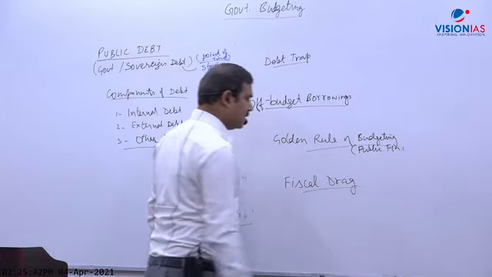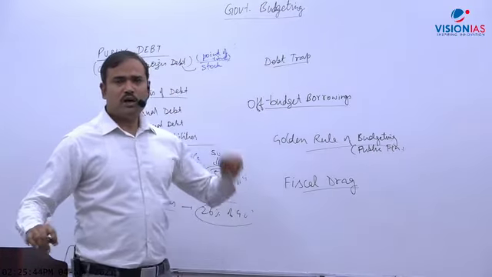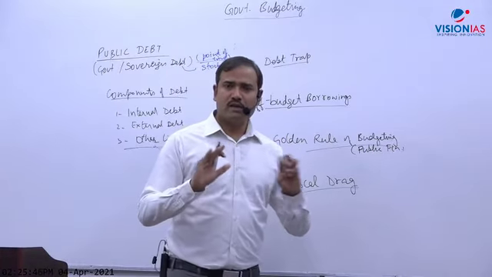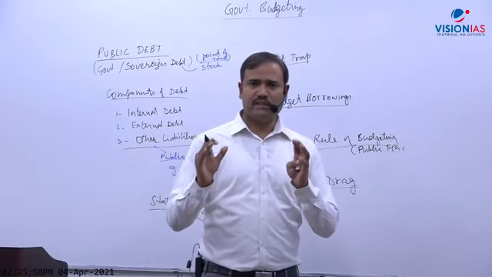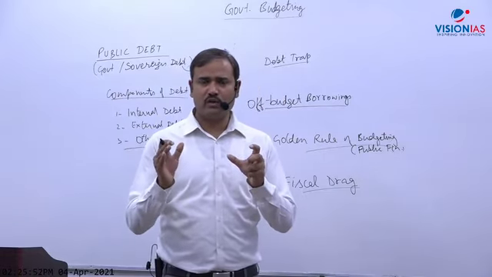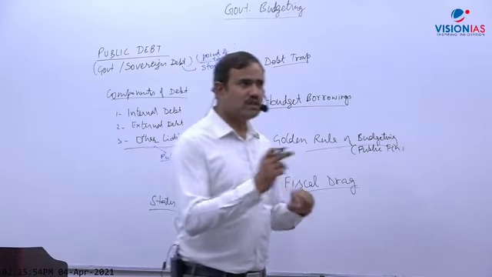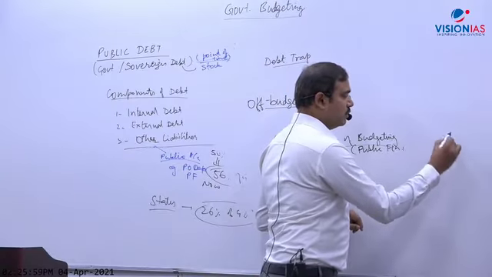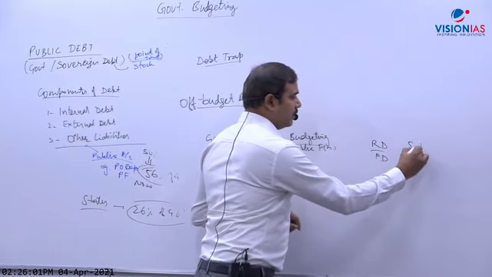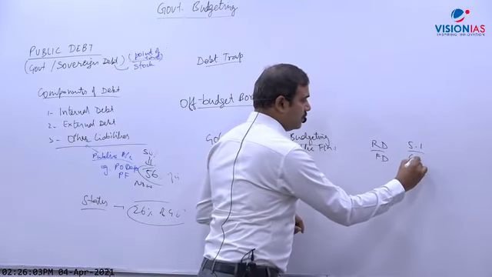So the answer to this question is no. Government is not following this, because about 70 to 80% of government borrowing is going to day-to-day expenditure. You can see this reflected by the RD over FD ratio. RD is 5.1 and FD is 6.8.